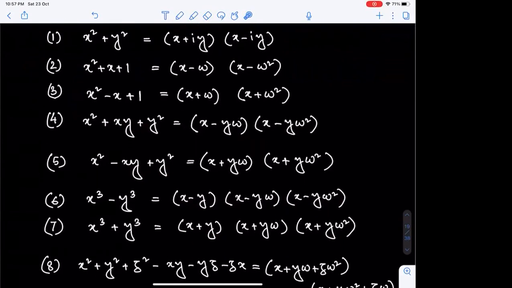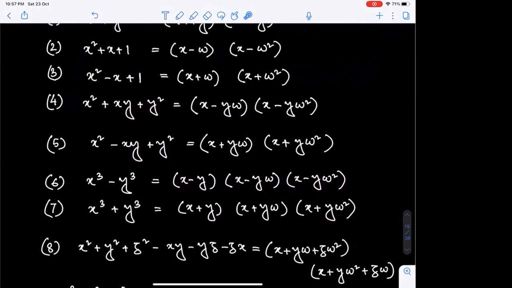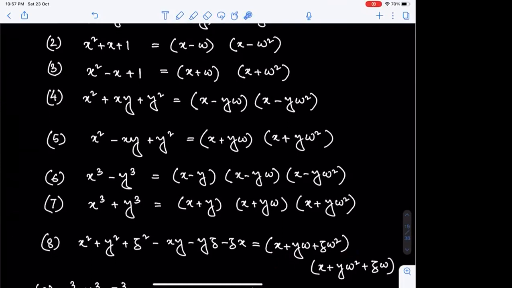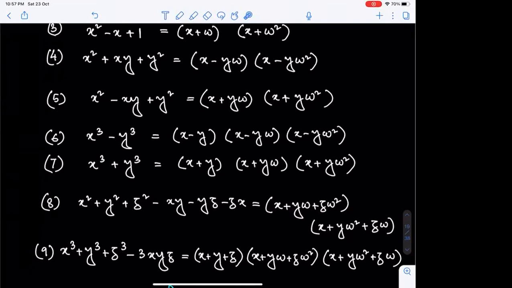The next one is a bit special. x square plus y square plus z square minus xy minus yz minus zx can be factorized into x plus y omega plus z omega square into x plus y omega square plus z omega. And hence, x cube plus y cube plus z cube minus 3xyz now can be completely factorized into x plus y plus z into the factors of point number 8.